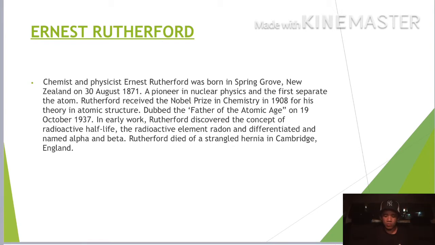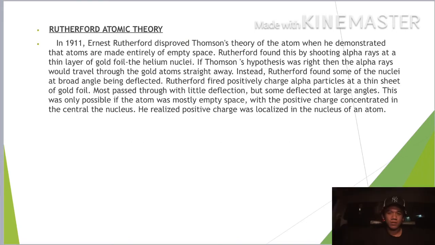In early work, Rutherford discovered the concept of radioactive half-life and the radioactive element radon, and differentiated and named alpha and beta radiation. He died on 19 October 1937 of a strangulated hernia in Cambridge, England.